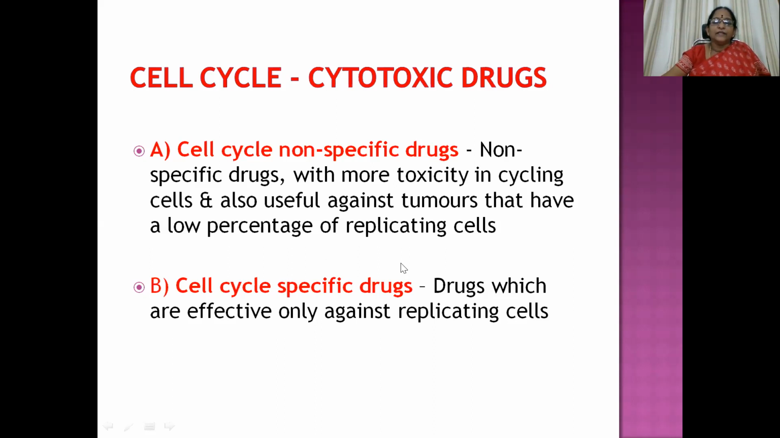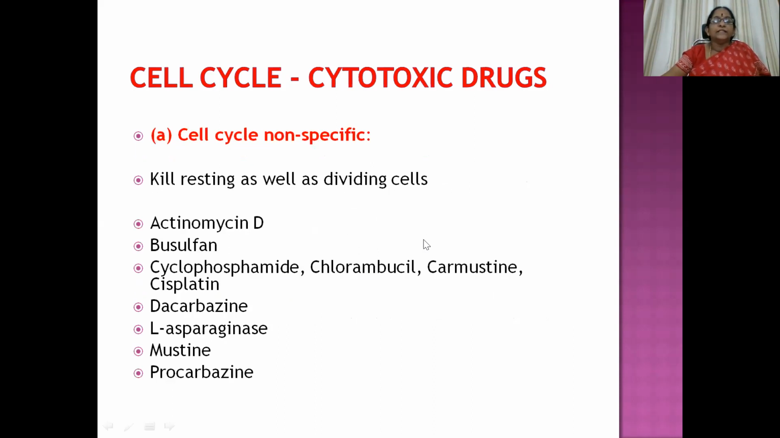Cell cycle specific drugs means drugs which are effective only against replicating cells, like all the other phases. Then cell cycle non-specific drugs kill resting as well as dividing cells. So even G0 phase cells are attacked here with non-specific drugs. Examples are actinomycin D, busulfan, cyclophosphamide, chlorambucil, carmustine, cisplatin, dacarbazine, asparaginase, mustine, and procarbazine. So you can have the mnemonic ABCD, okay, LMP.